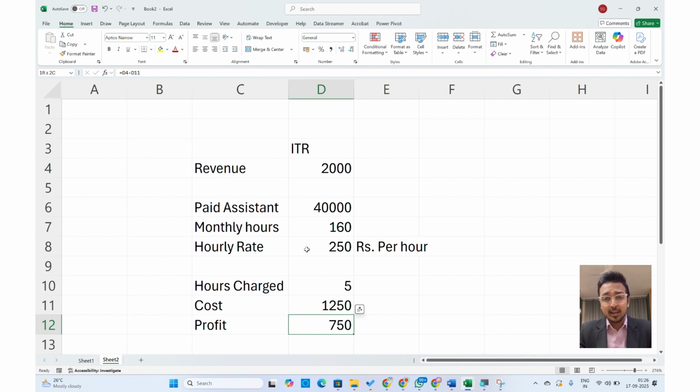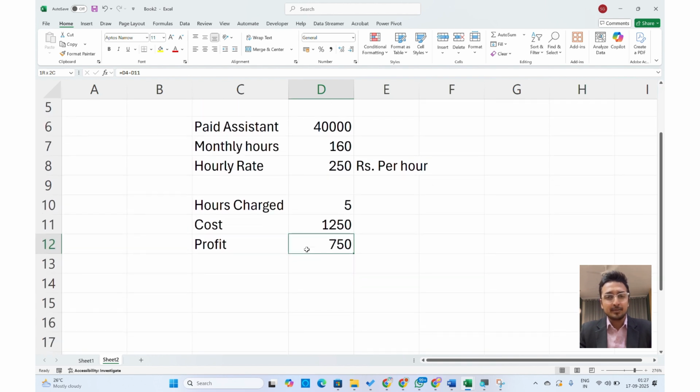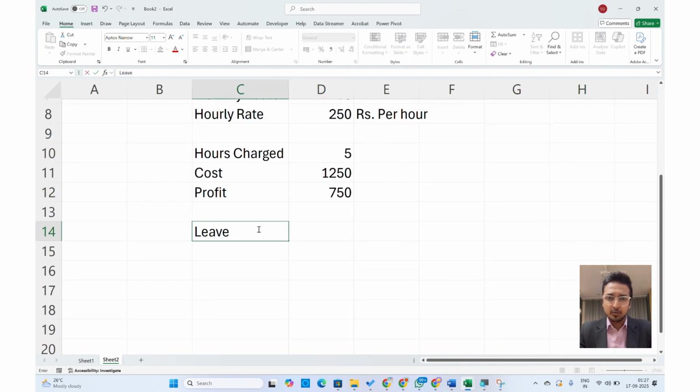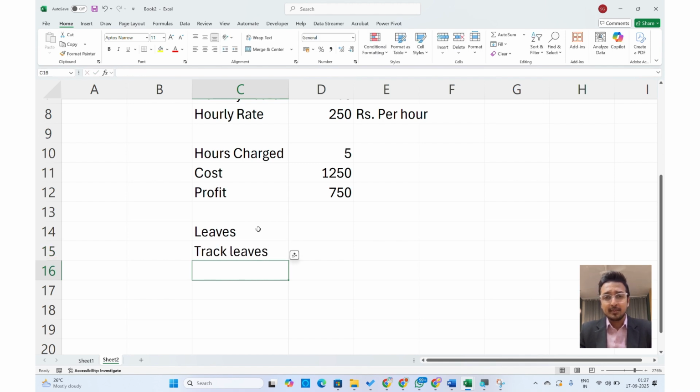Along with this, a lot of times people are not availing leaves, or CAs are not able to track their leaves. For this, we are not able to ascertain which resource is actually an efficient resource for us and which resource is not interested in working and is not delivering as good as the other resources.